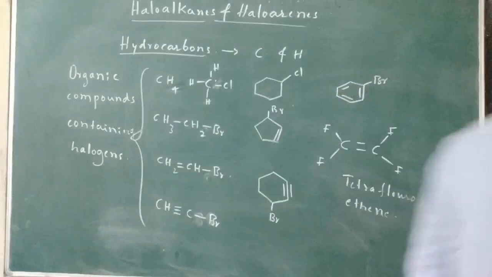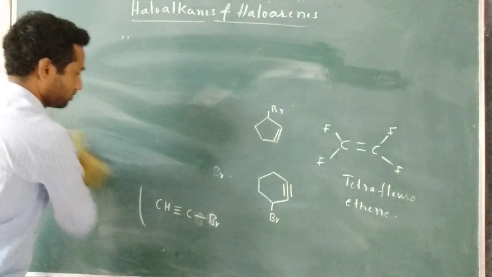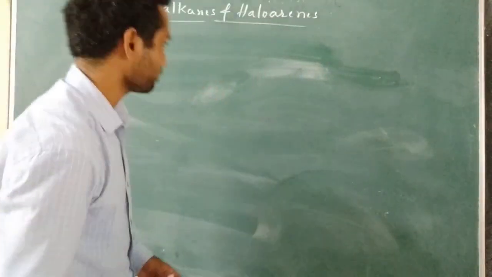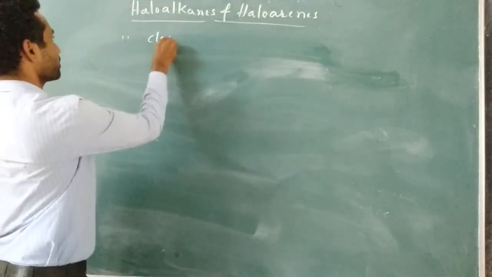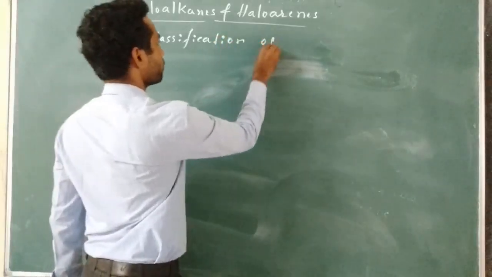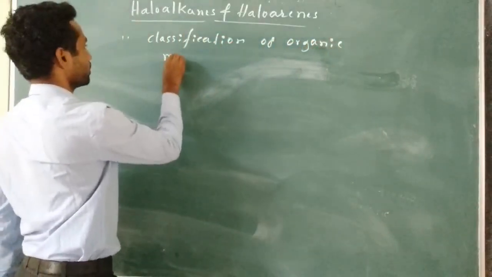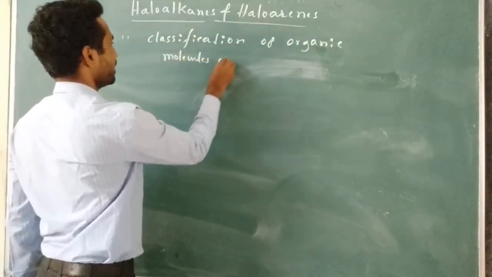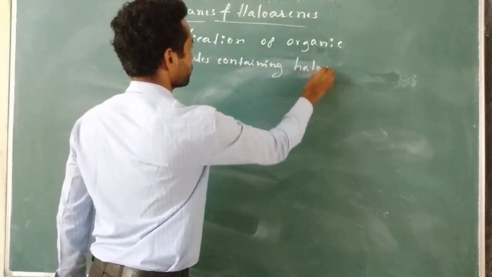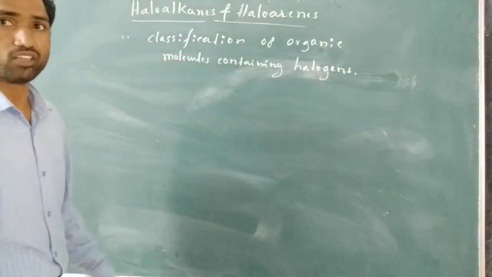So next thing is classification. Classification of what? Of organic molecules containing halogens. Classification of organic molecules containing halogens.